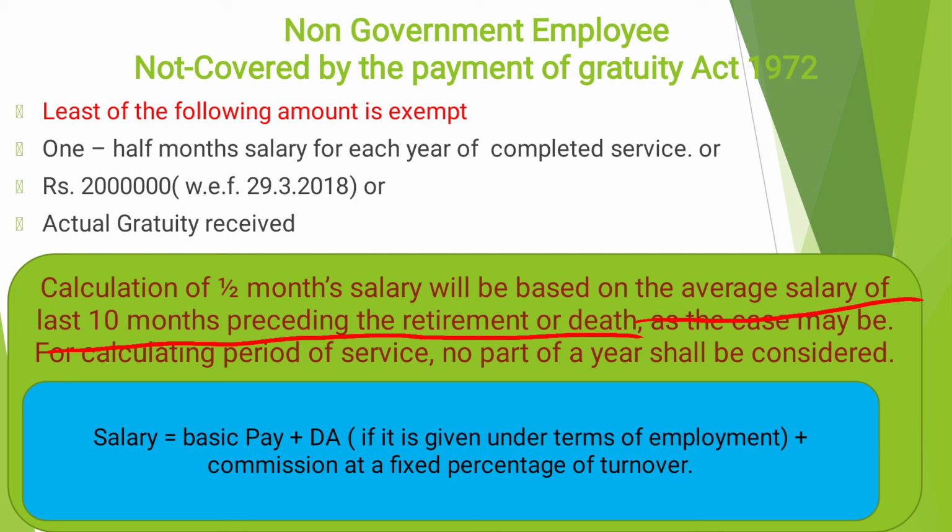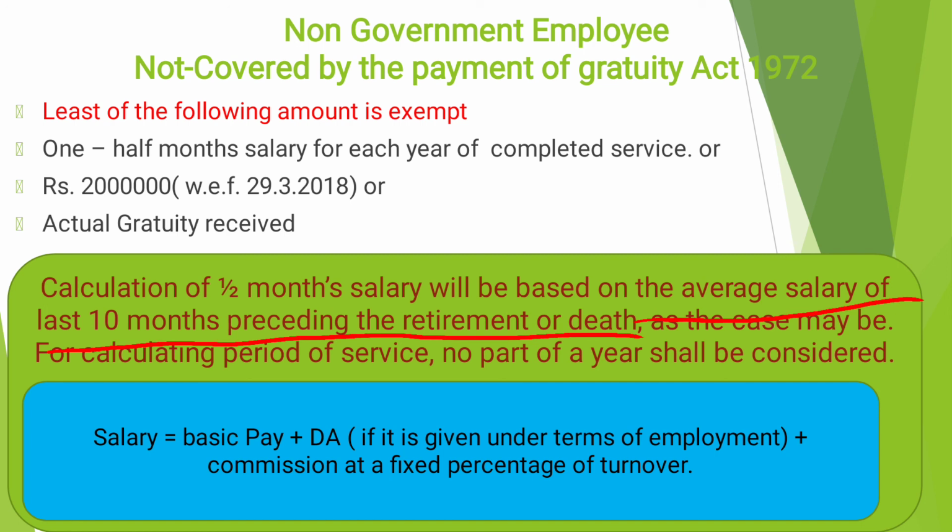Here, no part of a year will be considered. So if he completed 11 months, it will not be considered. Only completed years will be considered. In our previous cases, we considered more than 6 months as 1 year, but here we will not consider part of a year. We will only consider full completed years.